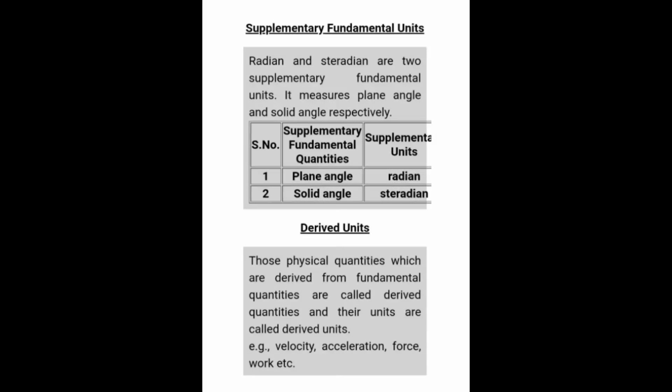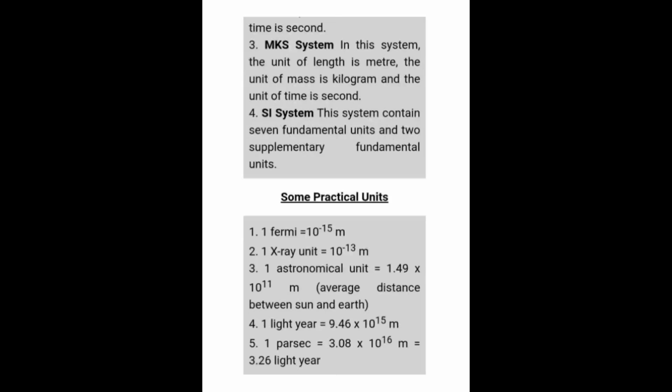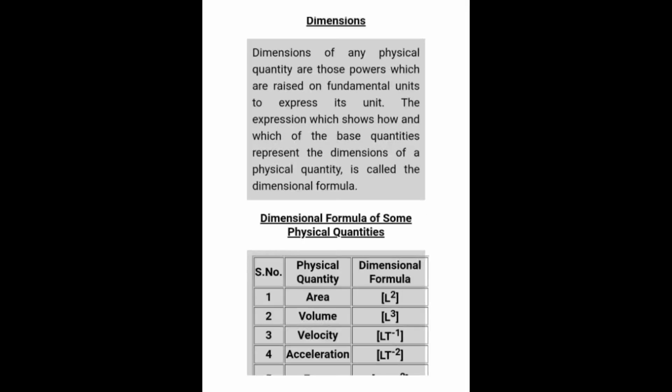And derived units are those units which depend upon fundamental units, right? So these are the practical units which we use in our everyday calculation. Generally we use this one in physics: 1 Fermi. When we calculate the diameter or the radius of any atom, we calculate in terms of Fermi. 1 Fermi equals 10 to the power minus 15 meter, and 1 X-ray unit equals 10 to the power minus 13 meter. 1 astronomical unit is 1.49 into 10 to the power 11 meter. Light year and parsec are also given here.